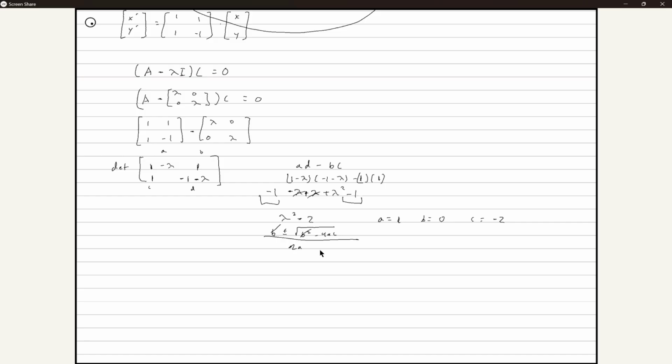Perfect. So now let's plug everything in. It will be plus or minus the square root of negative 4 times a, which is 1, times negative 2, all over 2a, which is just 2. Okay?